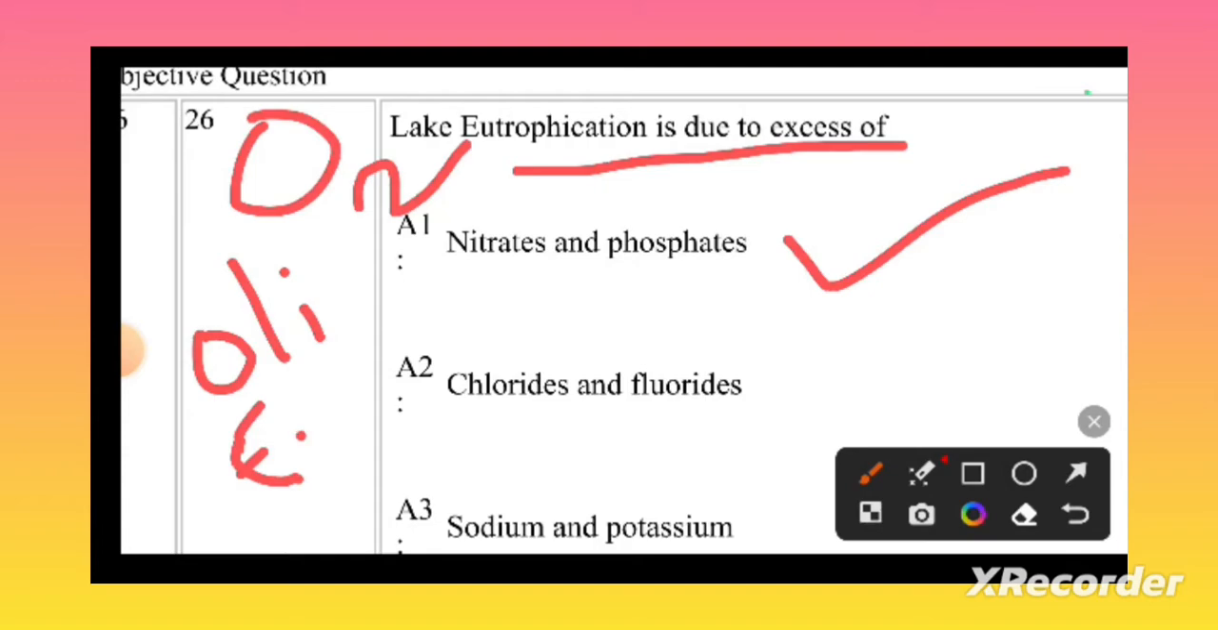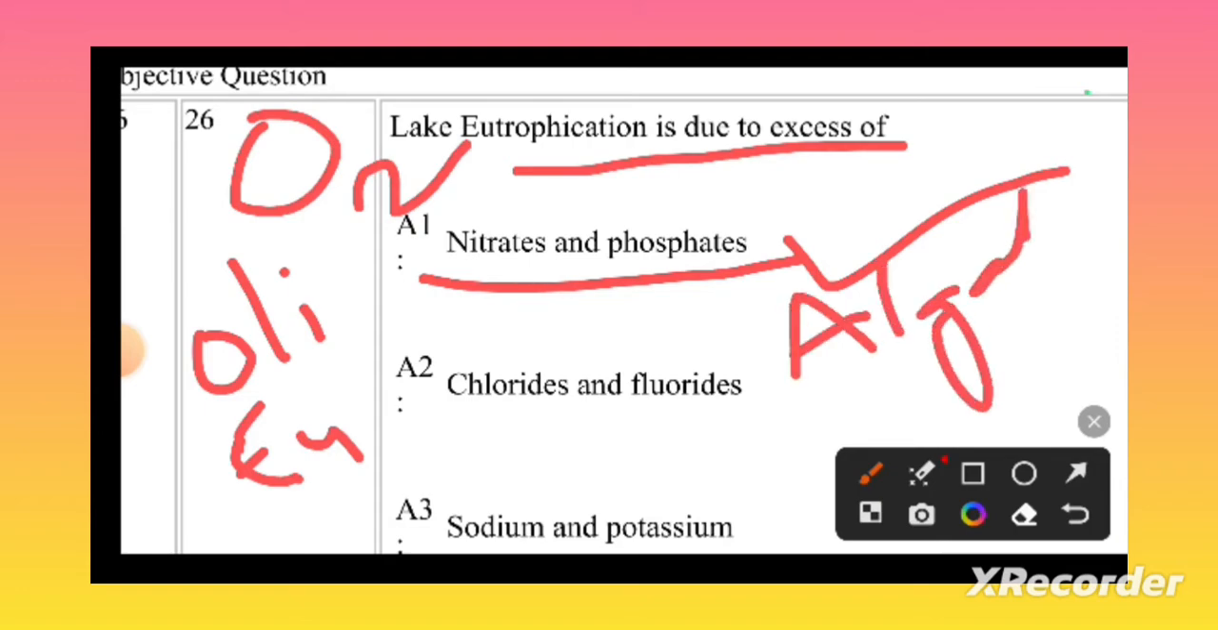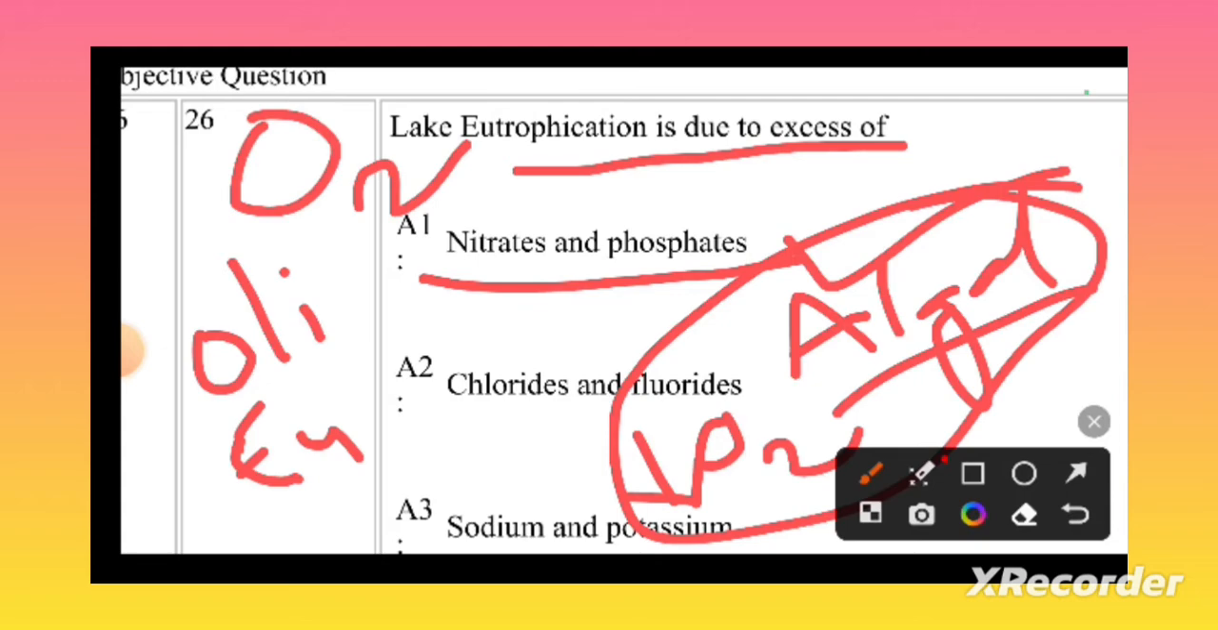But in the case of eutrophic lakes, excess nitrates and phosphates enter the lake body and pollute the whole lake, increasing the nutrient content. Due to that, algal blooms happen in the water body because of the presence of nitrates and phosphates, which increases the growth of algae and leads to oxygen deficiency. Oxygen is reduced in eutrophic lakes, which leads to the death of different organisms. This total process is known as eutrophication. Let's go to the next question.